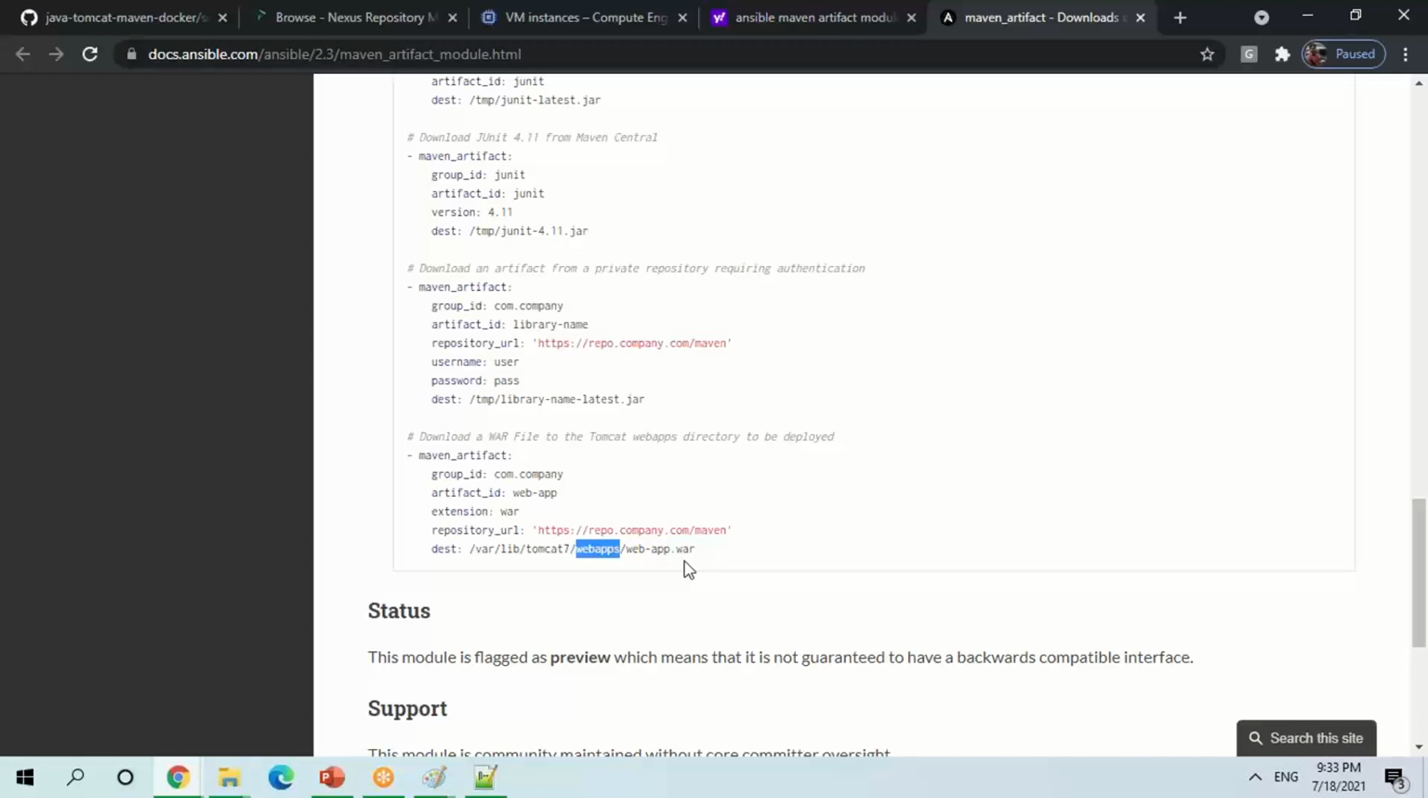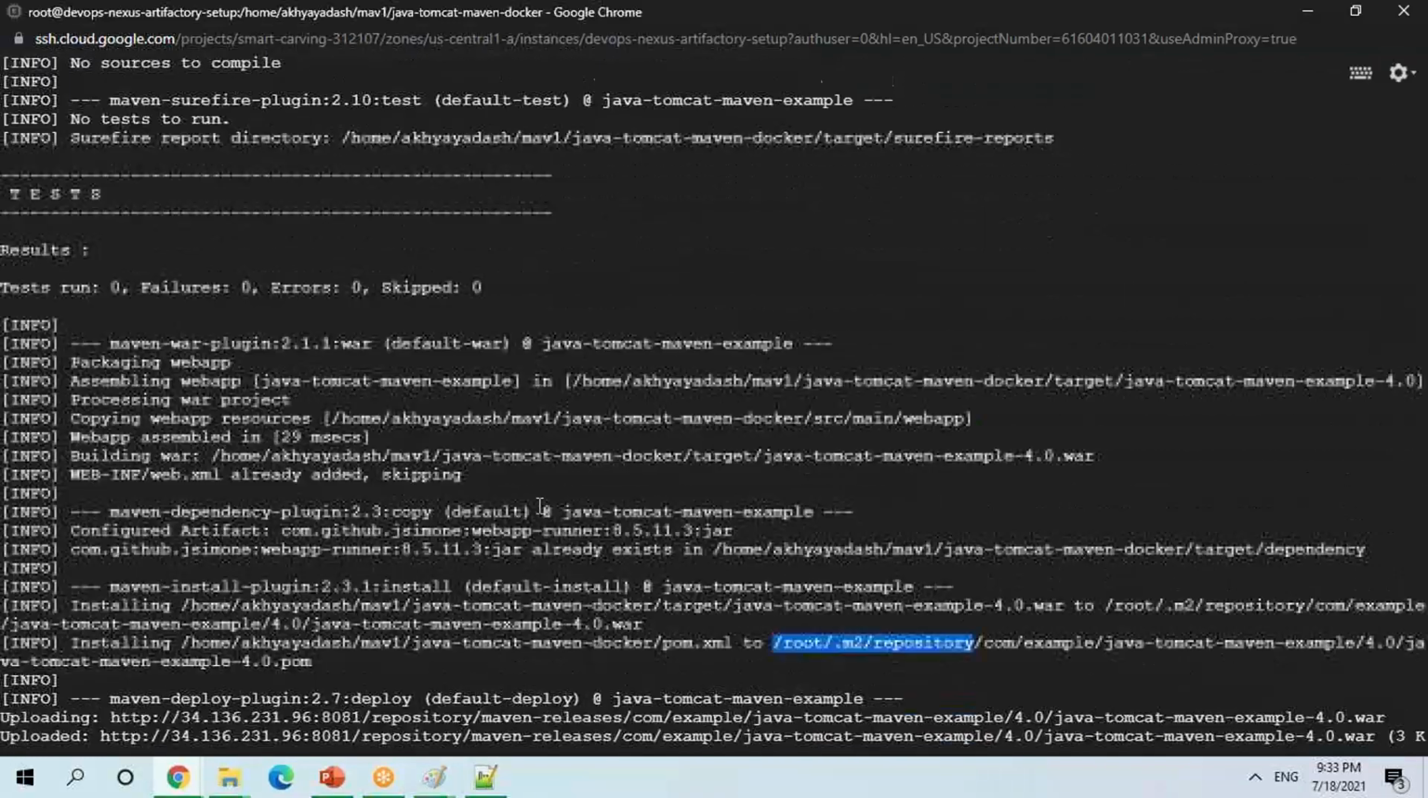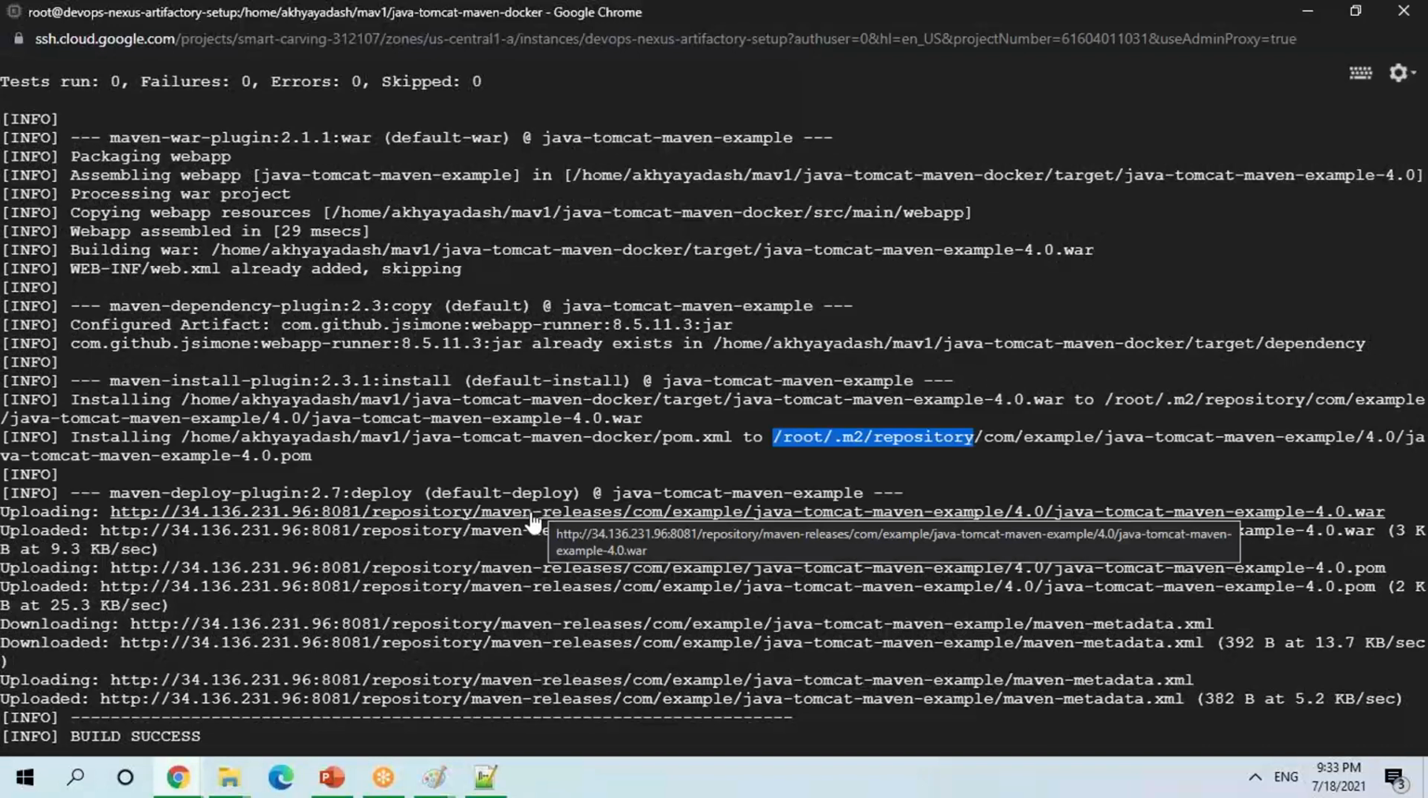Clear, guys? Now coming to the second option. For doing a build, if I'm going to install, you can see it is installing everything here, and it is downloading from my central Maven repository. Now I don't want to download this from my central Maven repository. Rather, I want to download it from my Nexus.